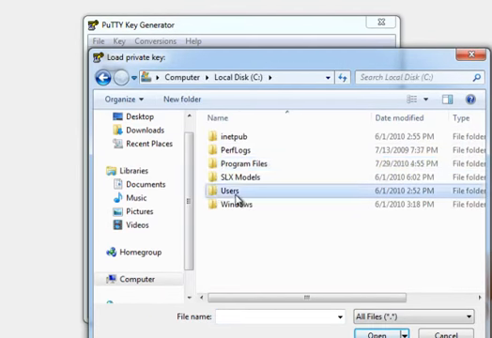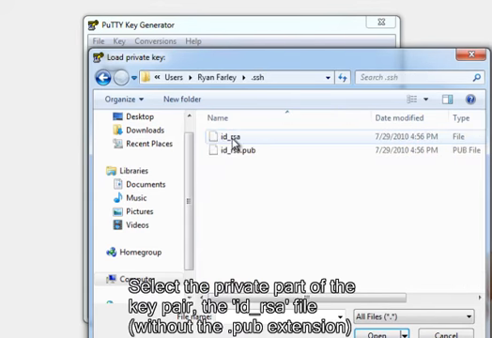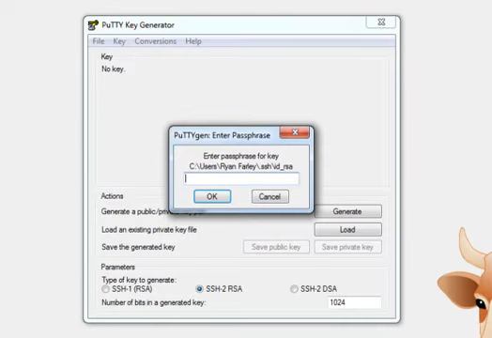If you paid attention before, it mentioned that it created that key pair under this .ssh folder. And I'm going to select the private part of that, the ID RSA. It's going to ask me for the passphrase, which I set to password.